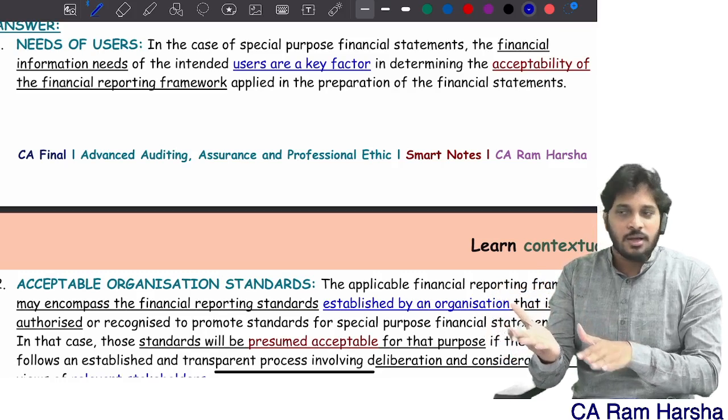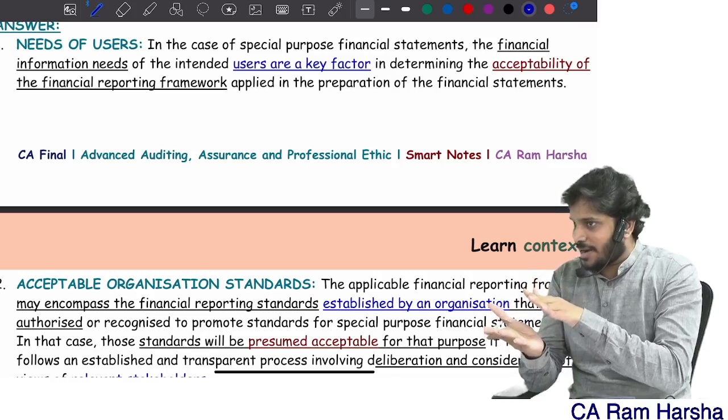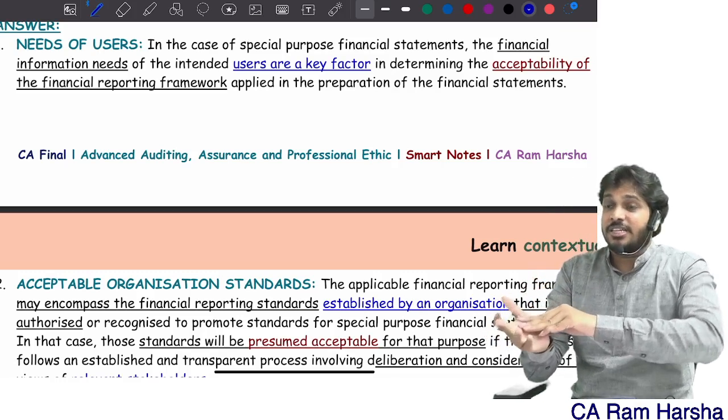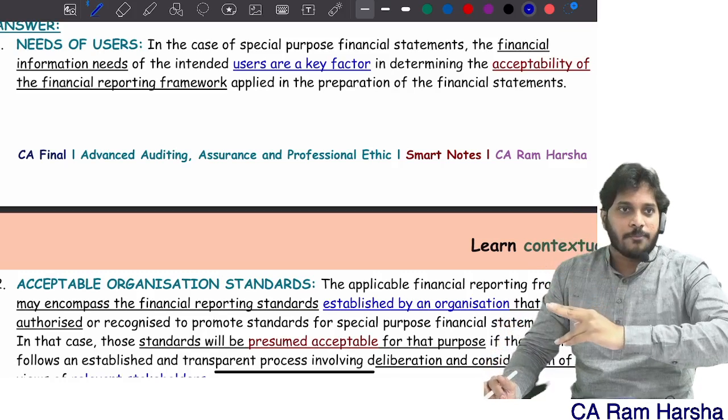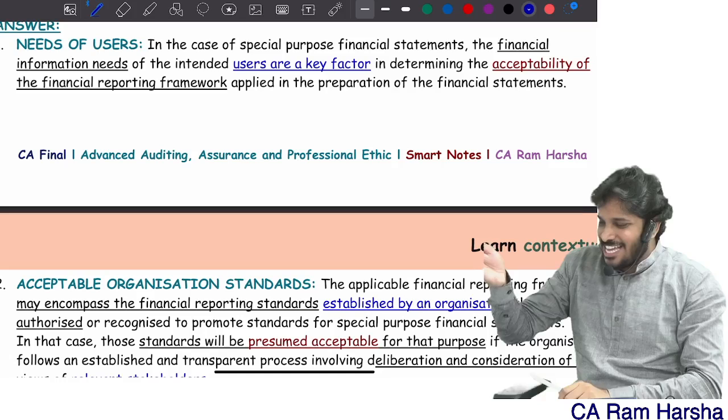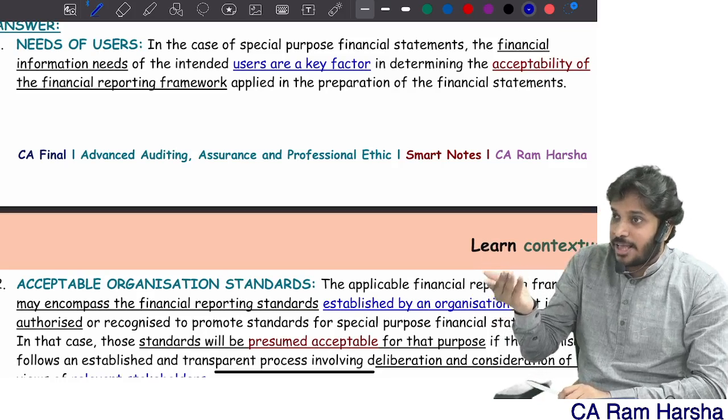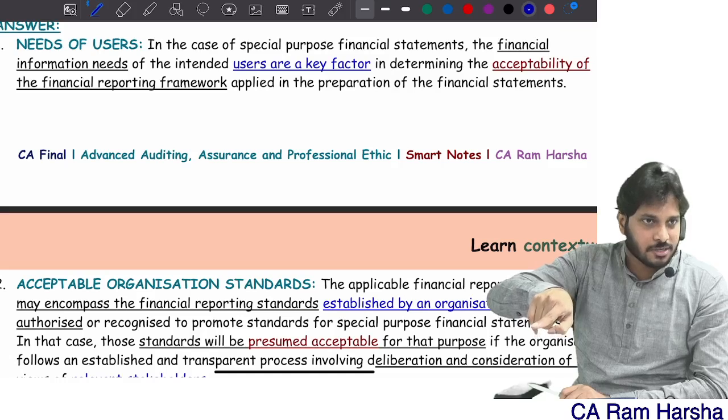This is the user, sir. So he wants financials to be prepared as per these rules and regulations. Now I need to think from the user's point of view. From the user's point of view, are these rules and regulations acceptable based upon his requirement? I will think of it.